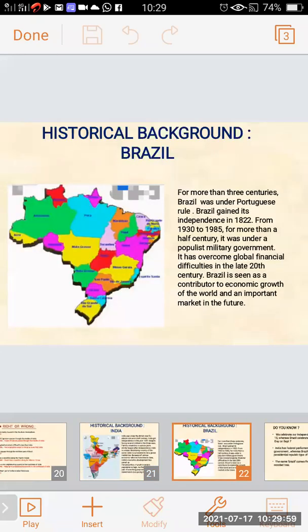Historical background of Brazil we have learned. For more than 3 centuries, Brazil was under Portuguese rule. Brazil gained its independence in 1822. From 1930 to 1985, for more than half a century, it was under a populist military government. It has overcome global financial difficulties in the late 20th century. Brazil is seen as a contributor to economic growth of the world and an important market in future.